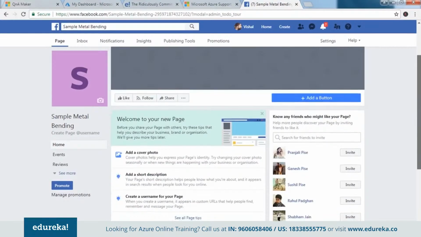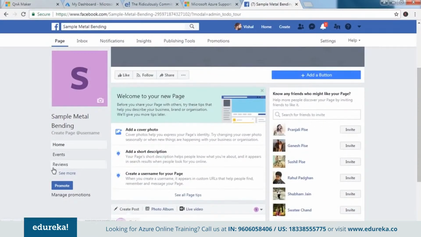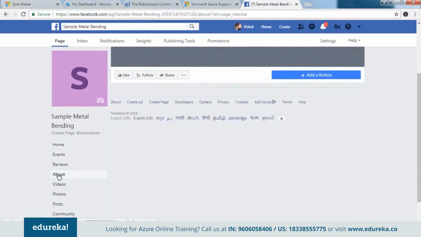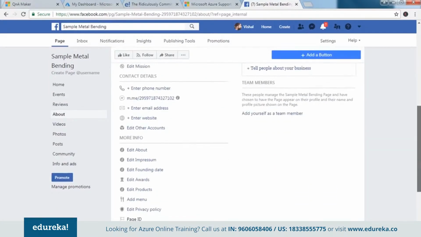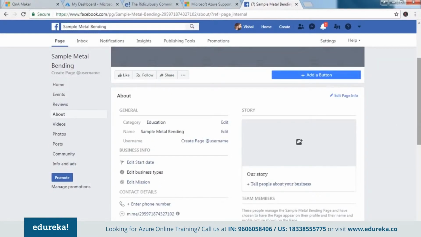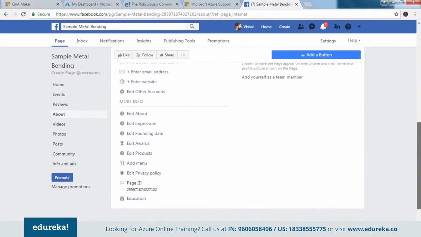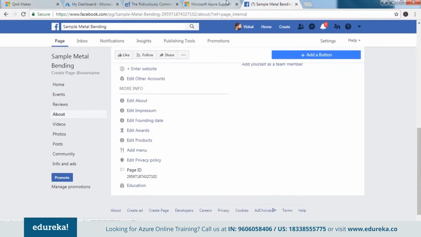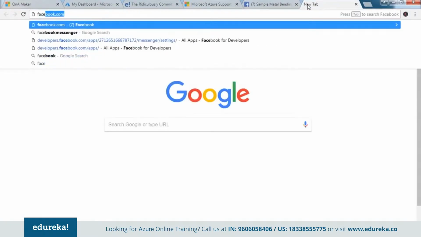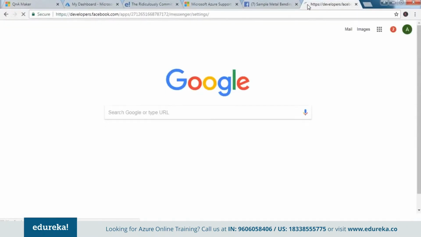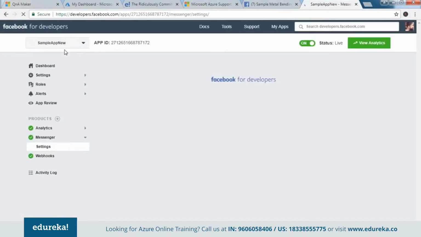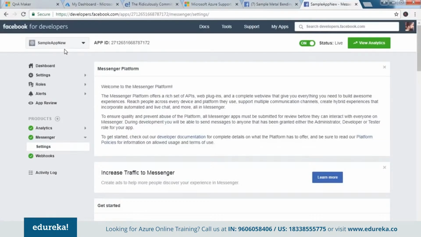Now, once we have this page, next we have to take a look at certain other details that are needed. If I click on this about page, I would have an ID here which I would be using. Now this is my page ID that I would be needing. Okay, so we have a sample page and we are going to use this to test our application. Apart from that, I would be going to Facebook developers, where I would be creating an application as well. Now I am basically signed in as Vishal here, so that is good.